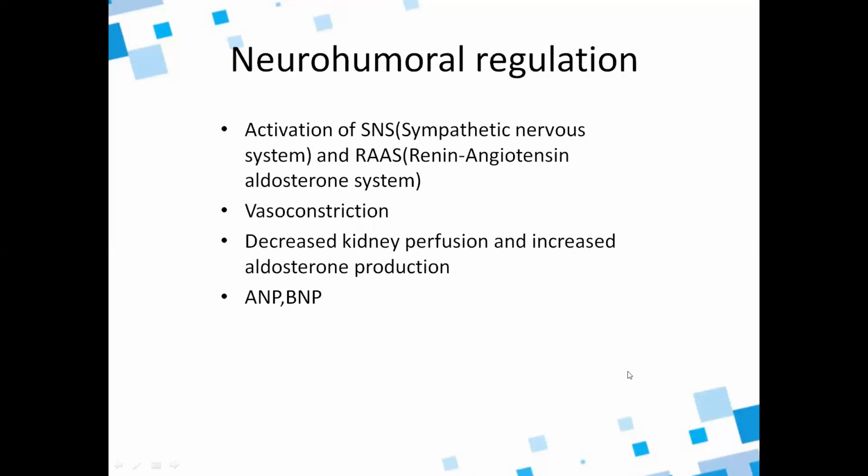And then neurohumoral regulation. What happens is when the baroreceptors, meaning the pressure receptors present in the heart, sense a decrease in the blood pressure, they trigger the beta 1 receptors present in the heart, because of which there will be an increase in heart rate and contractility.